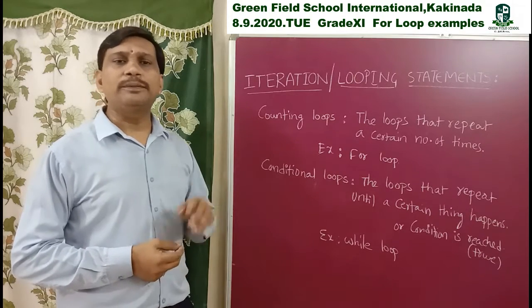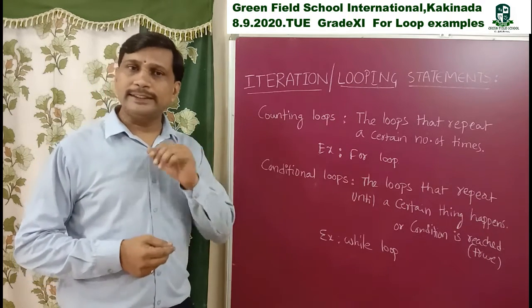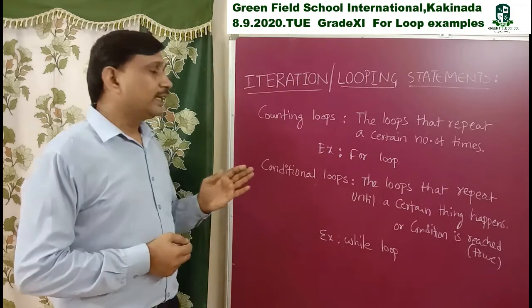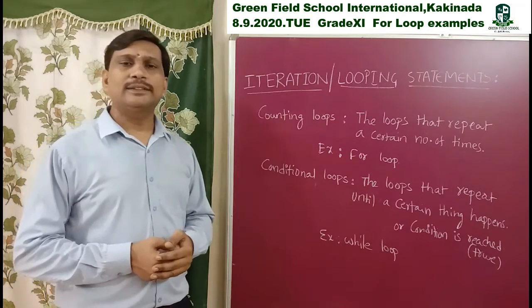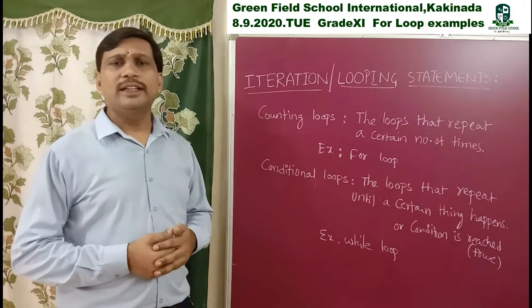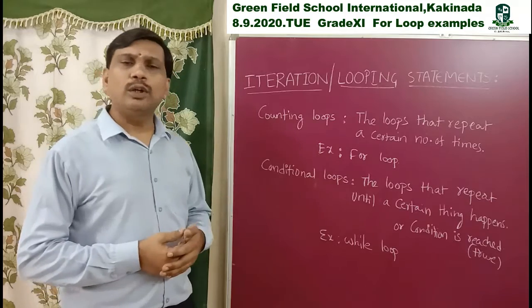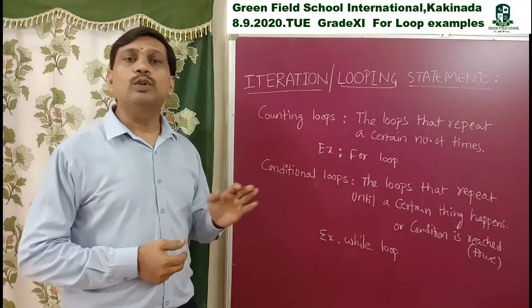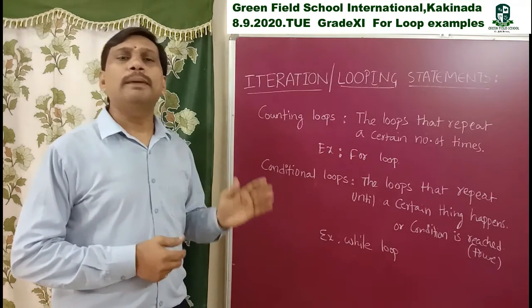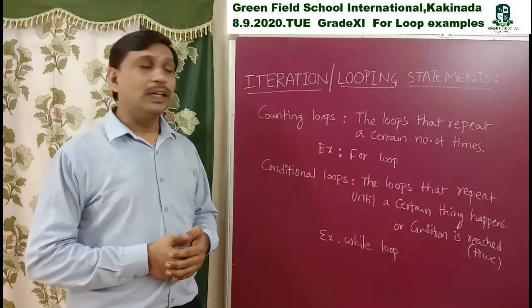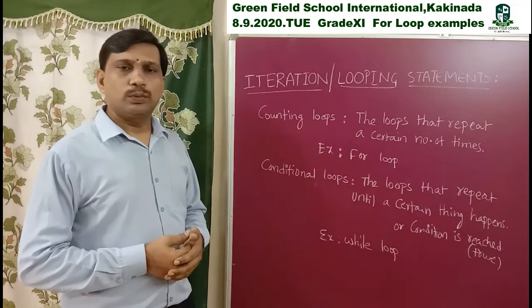See, there are two types of loops in Python. One is for loop and second one is while loop. See, these two loops are executed in two different ways. One is counting loops, counting purpose. For loop is used for counting purpose. Second one is conditional loops. So first one, counting loops.